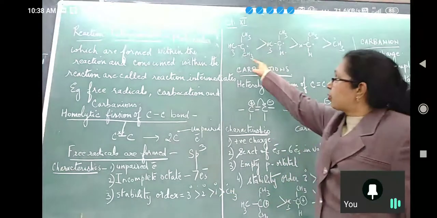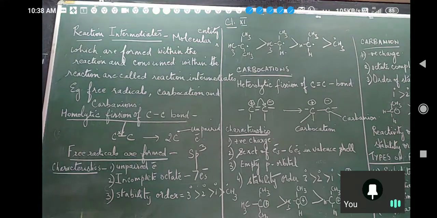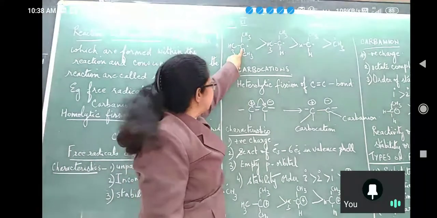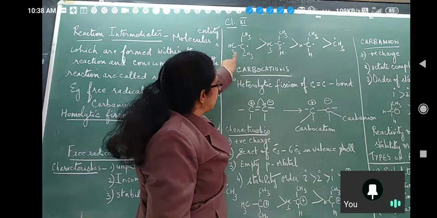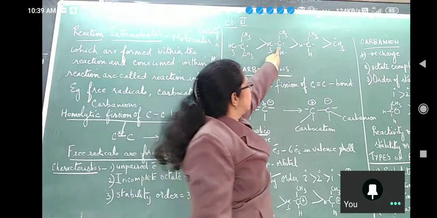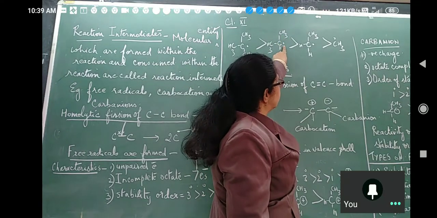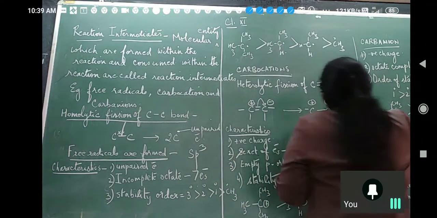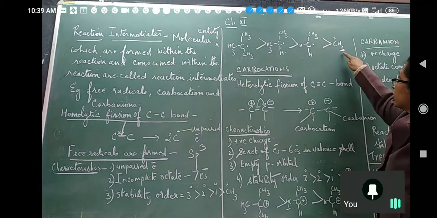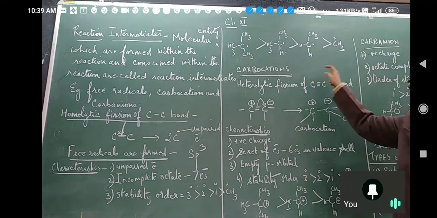Now I have drawn them over here. Where is the 3-degree free radical? Here it is. This is a tertiary carbon atom, attached to 3 methyl groups, and 1 free radical. This is greater than secondary: 2 methyl groups, 1 hydrogen, and 1 free radical. Then primary: CH3, H and H, and 1 free radical. And then the methyl free radical. So this is the order of stability.